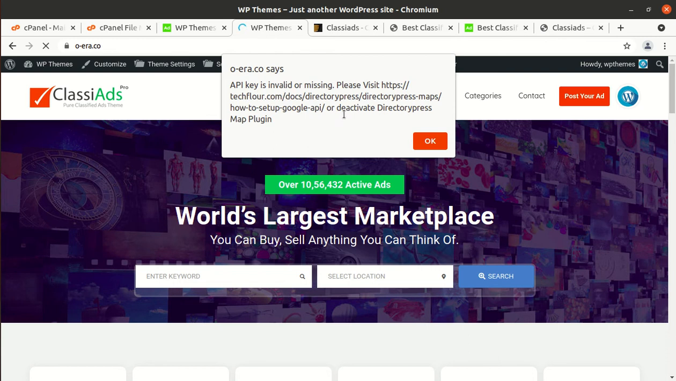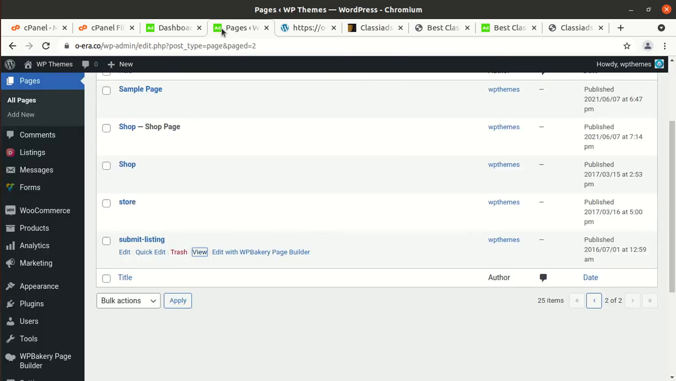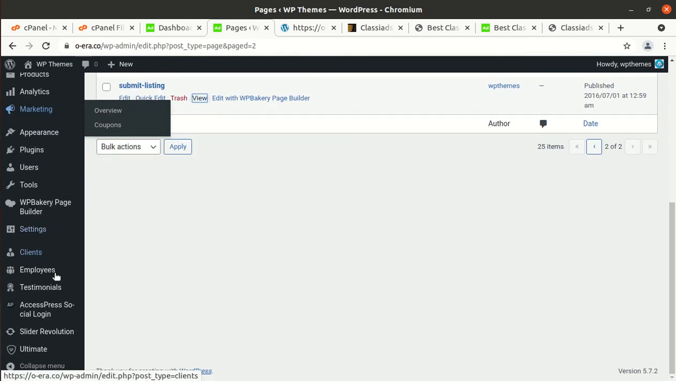For the time being, we can deactivate the directory paste map plugin because it is bringing this alert until we configure the API key. And this is the post ad option, and it is loading up, and it is taking extra time. Let us check the permalink structure. All the pages are here and it is not working. I mean, it is not loading up and it is available.